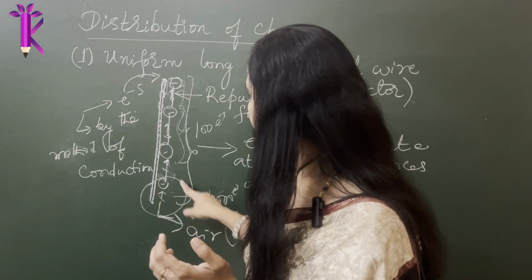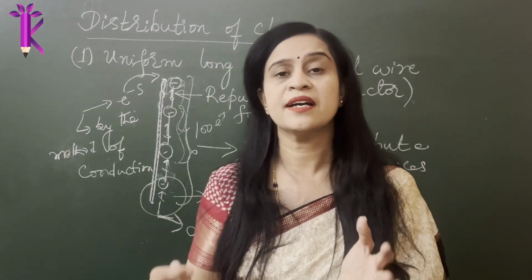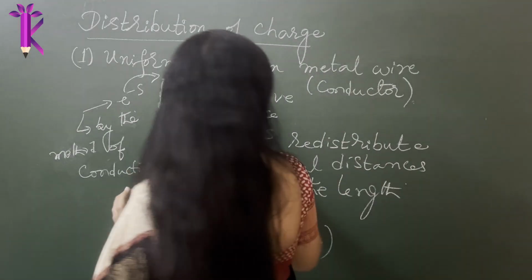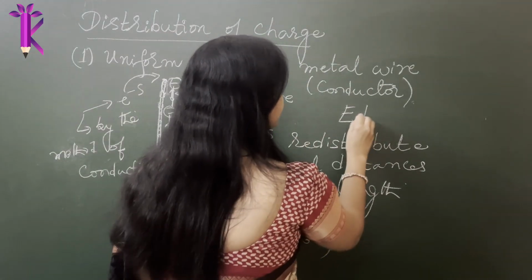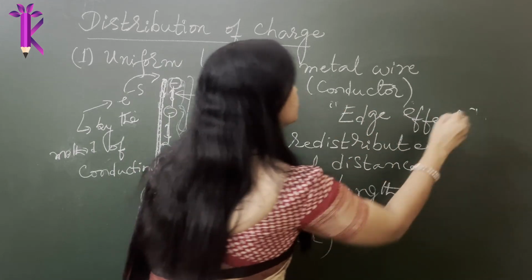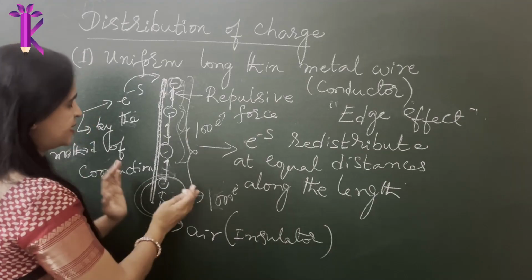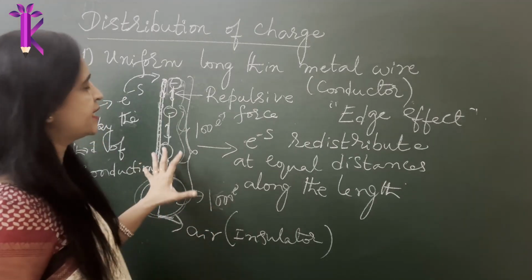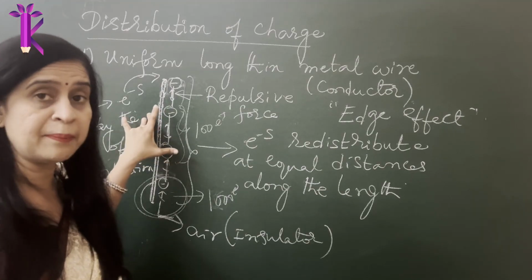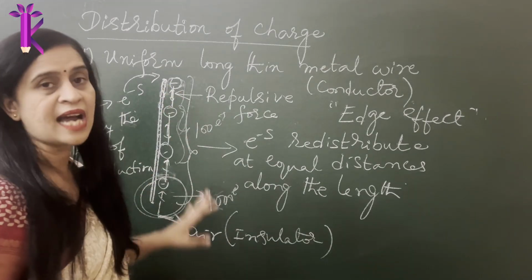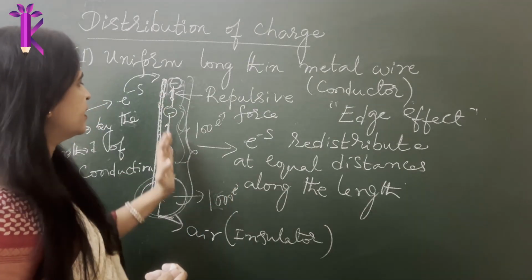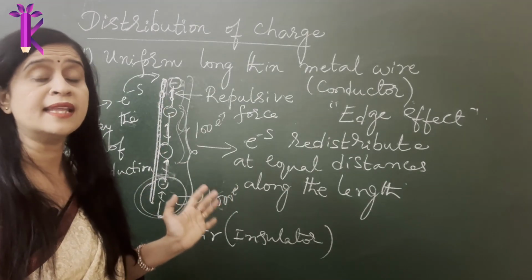Now their coming and sitting at one place is generally referred to as the edge effect. We generally refer to it as the edge effect, where the electrons have a tendency to go out, so they come and sit at one particular place at the edges, and in the middle part of the wire the number of electrons is less. But that cannot happen ideally because they start redistributing, because there is equal repulsion among them and they redistribute themselves along the length of the wire.